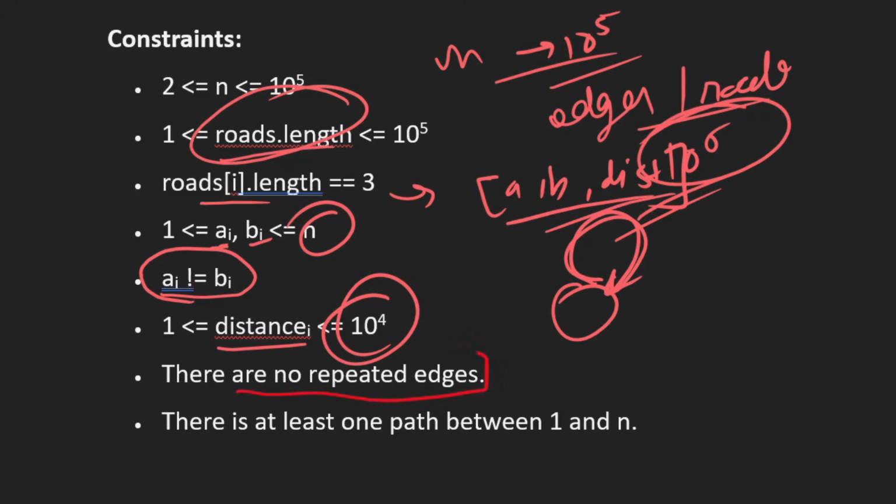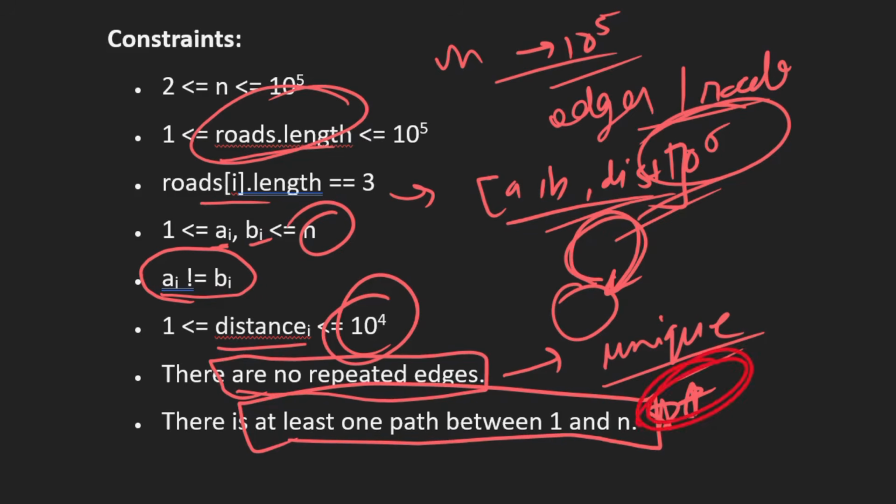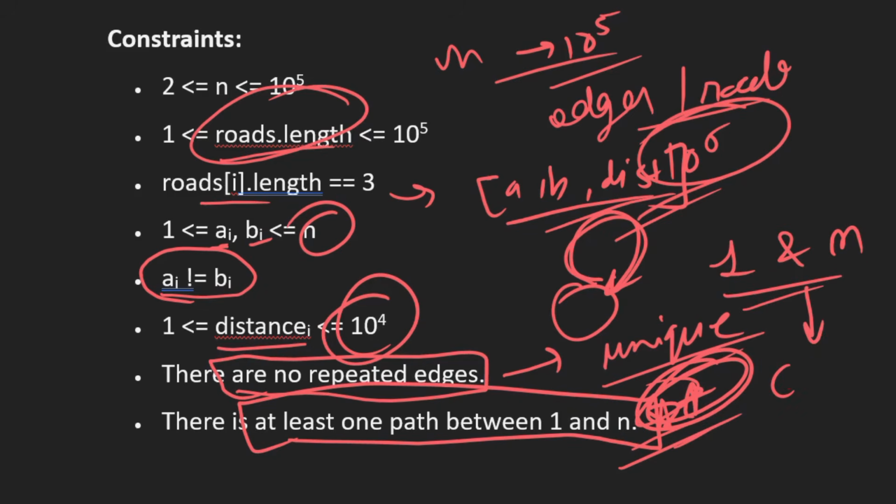Also there are no repeated edges, meaning all the edges are unique. And this point, at least one path between 1 and n, is an important point. It tells that city 1 and city n will always lie in one component.